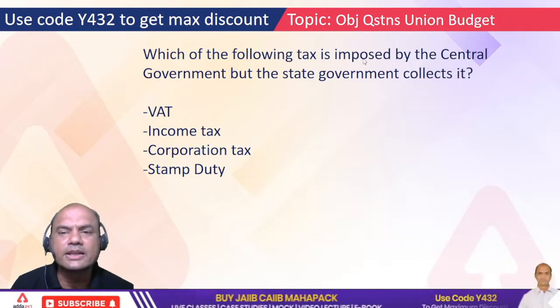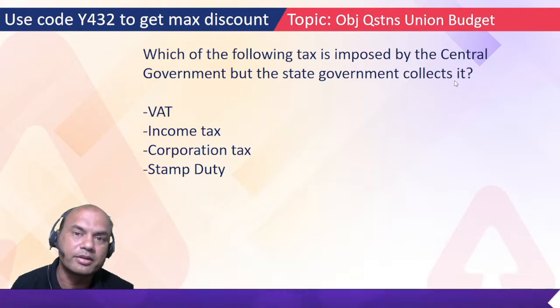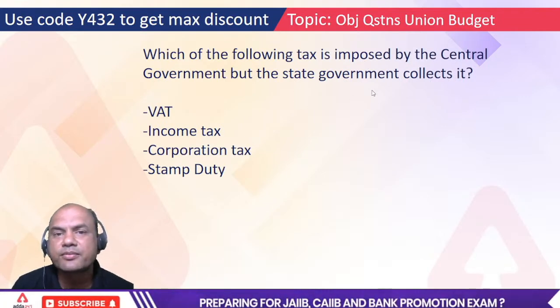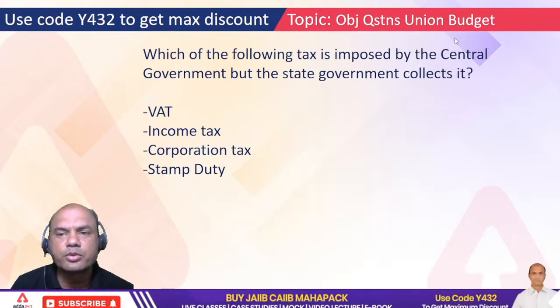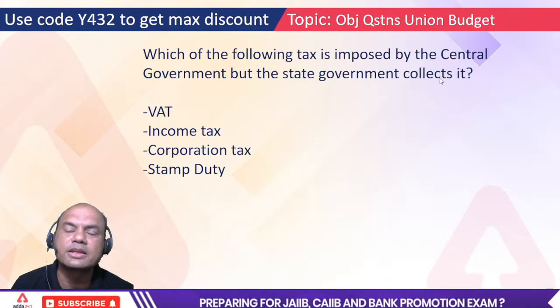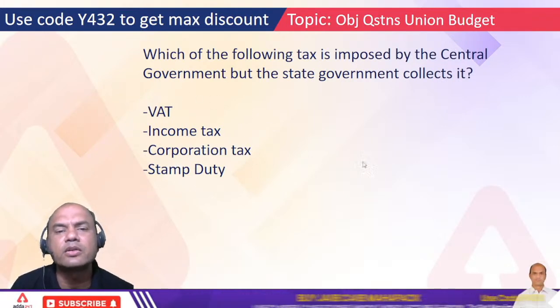Which of the following taxes is imposed by the central government but collected by the state government? My God. Central government imposes it, state government collects it. What is the logic? If some tax is imposed by somebody, it has to be collected by that person only. But here the central government is imposing it and the state government collects it. VAT, income, corporation and stamp duty. Very simple, you handle it on a daily basis.